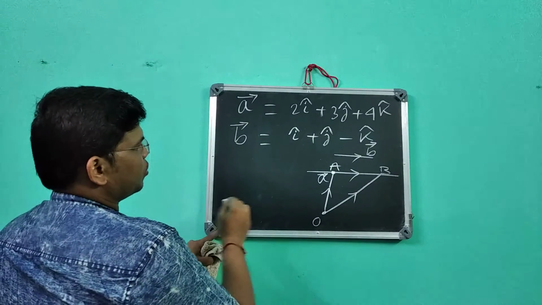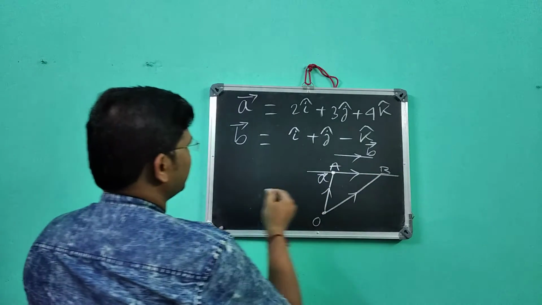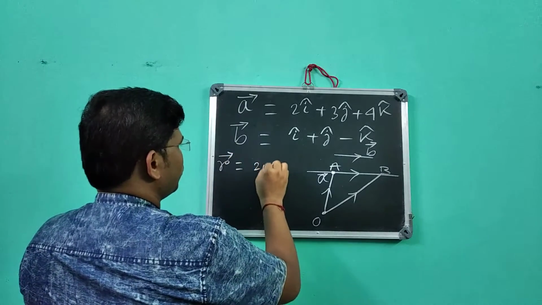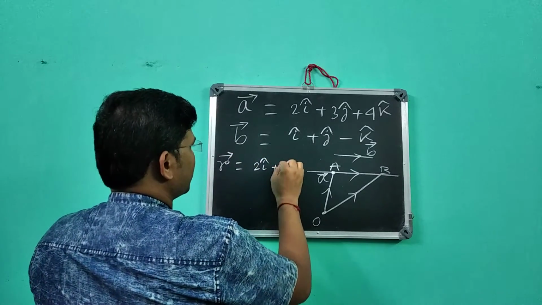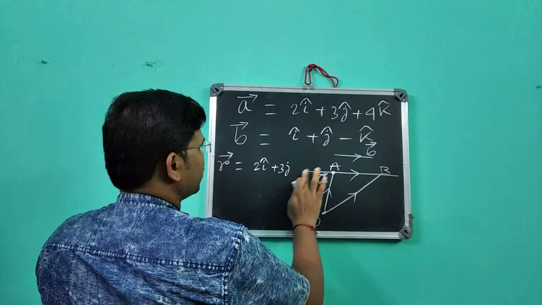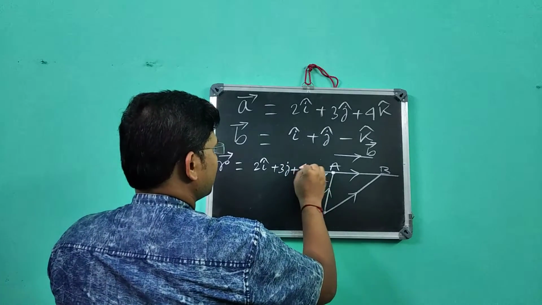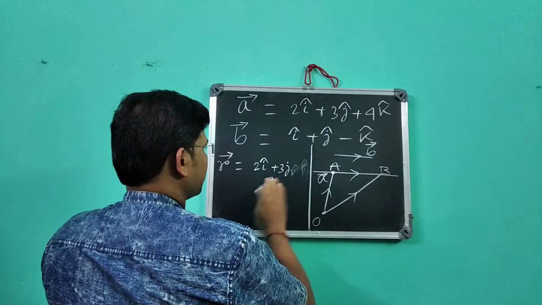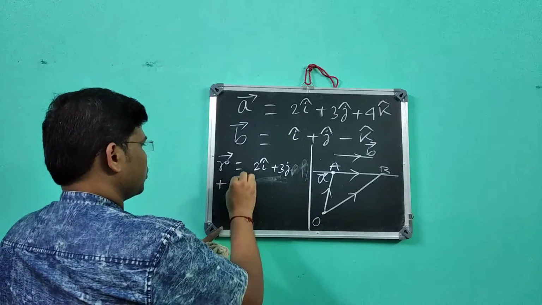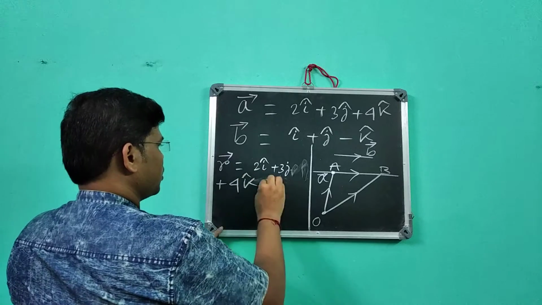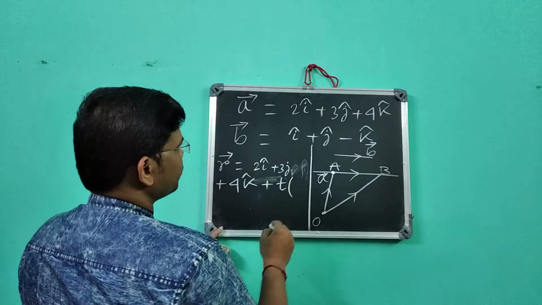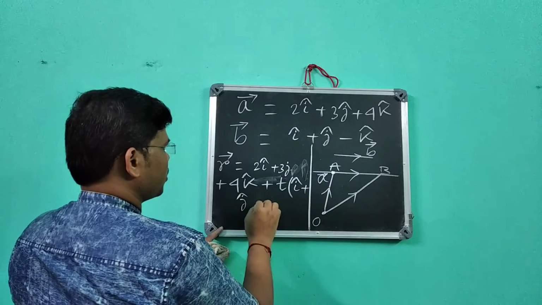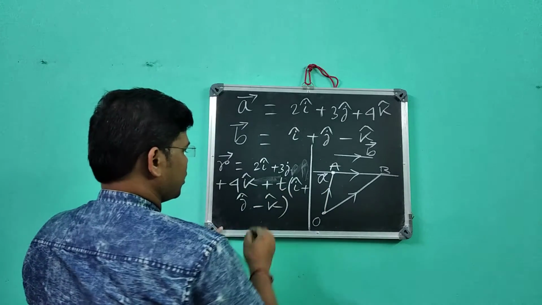So the equation of this straight line AB will be r vector equal to 2 i cap plus 3 j cap plus 4 k cap plus t into i cap plus j cap minus k cap.